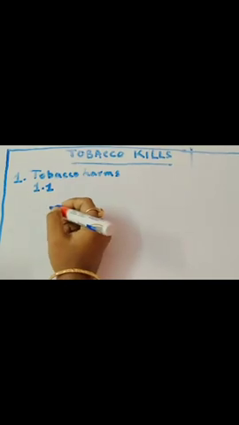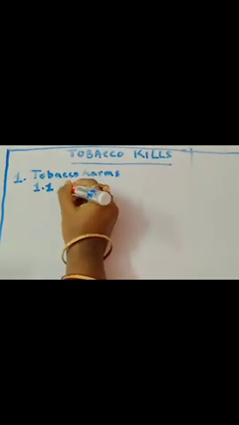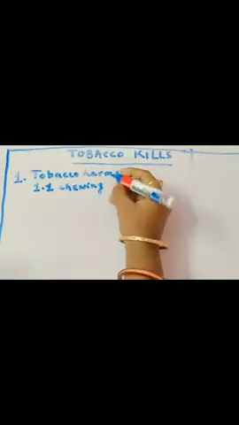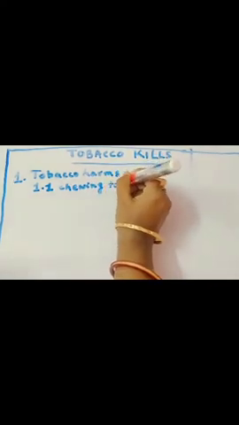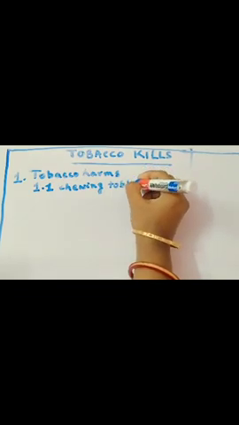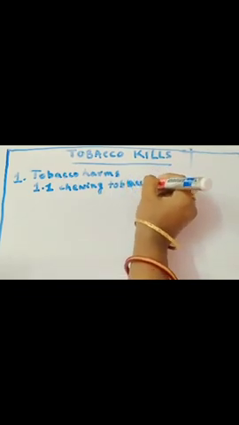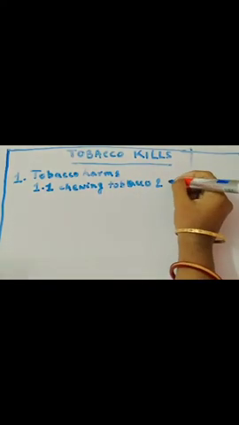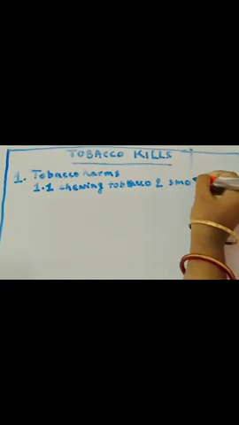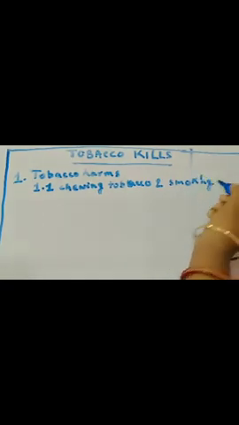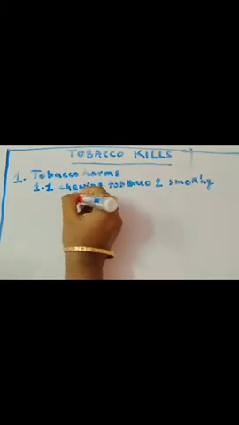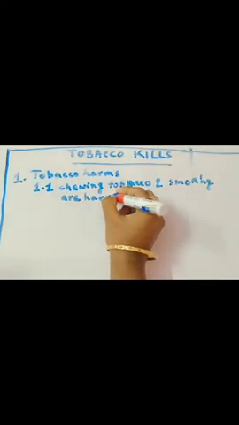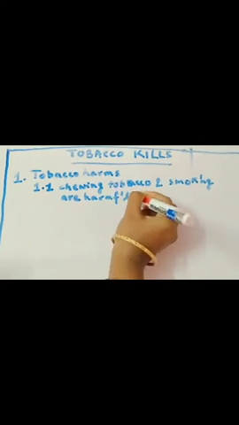The first point is: chewing tobacco and smoking are harmful.